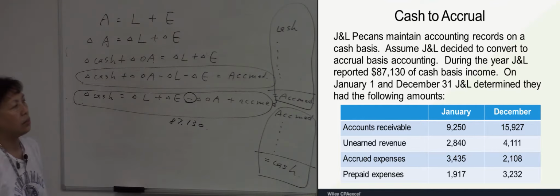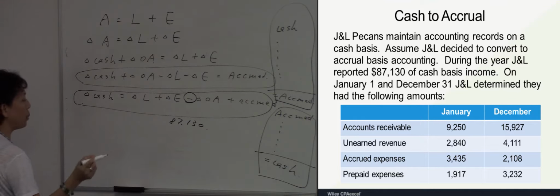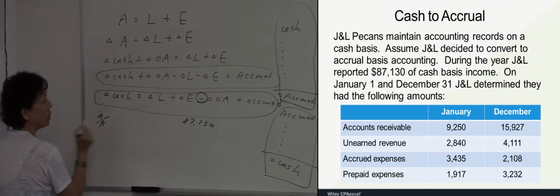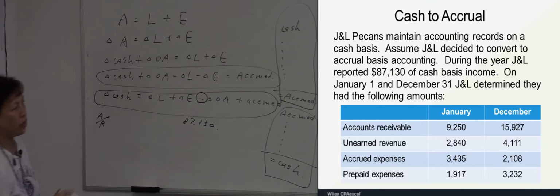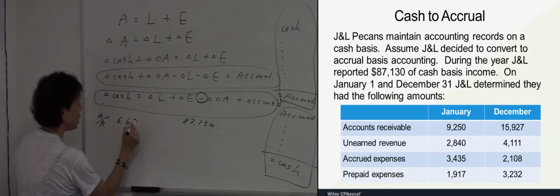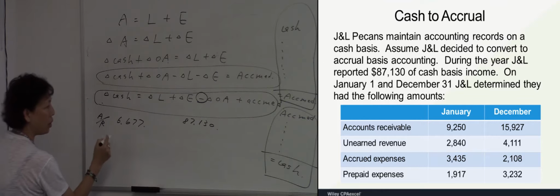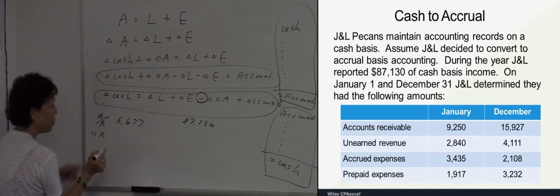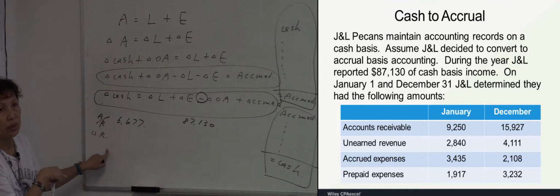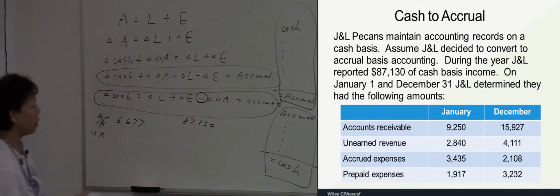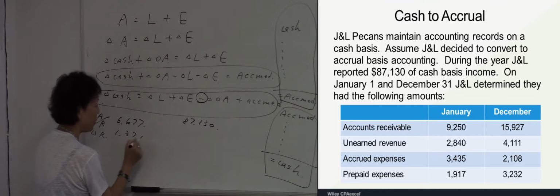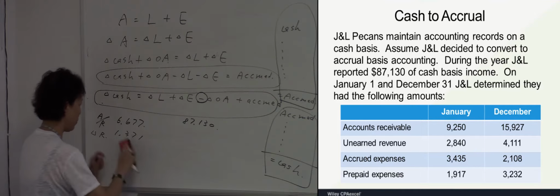Okay, the first item, AR. Let's compute the change for each item first. For AR, there is an increase of 6,677. For unearned revenue, UR means unearned revenue. We have an increase of 1,271.